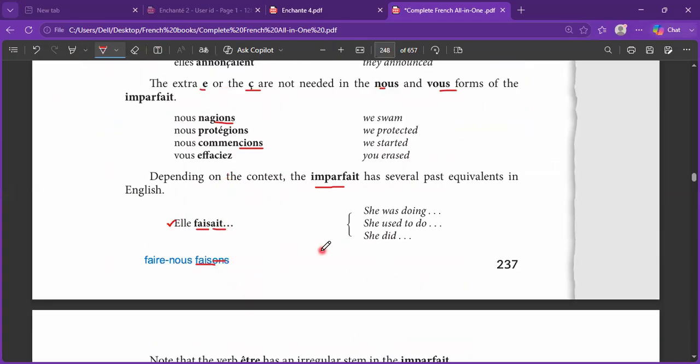Now, elle faisait means three things. She was doing, the continuous action in the past. She used to do, the habitual action in the past. And she did, but that action got interrupted. Don't confuse it with passé composé. In passé composé, there was no interruption. There was directly an ending.